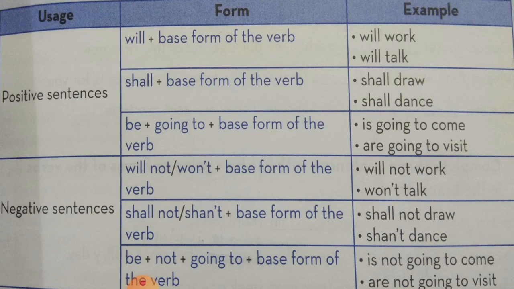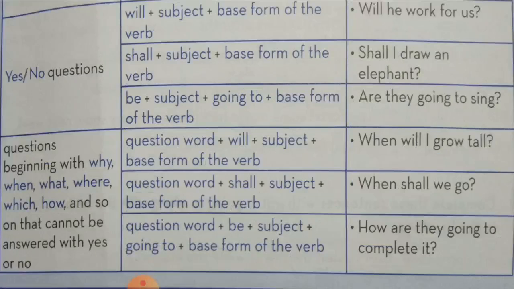Same way, be plus not plus going to plus base form of the verb. Again I am explaining, be you have to use the present form of be, that is, are, am. So see the example, is not going to come, are not going to visit. So be you have to use present form of be, that is, are and am.